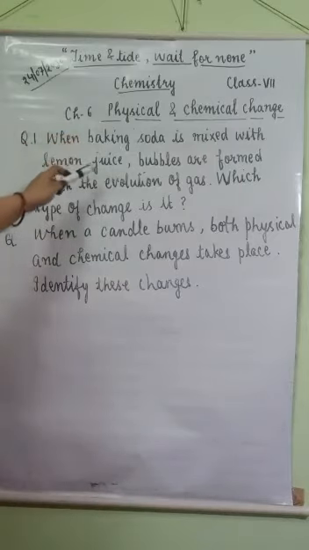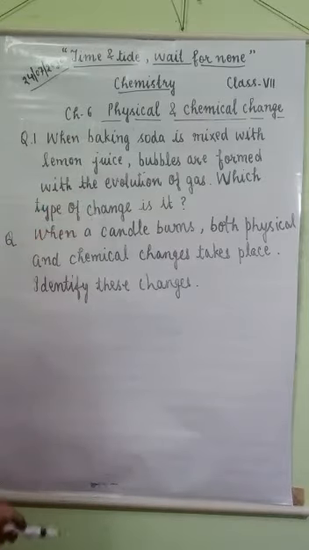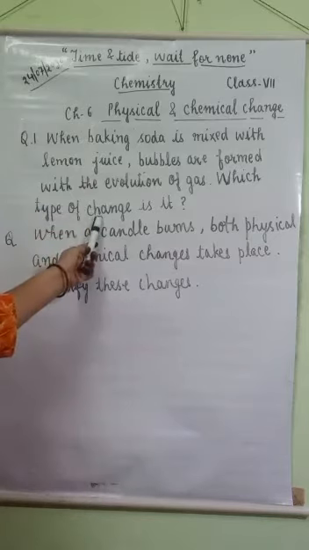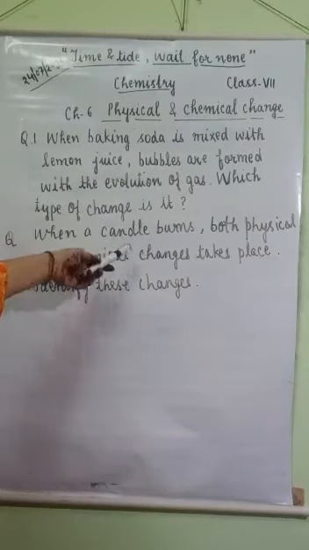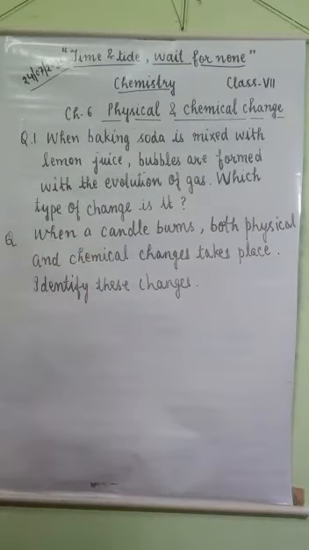When baking soda reacts with lemon juice, it also evolves carbon dioxide gas. So here new substances are formed, so this is a chemical change, because with the evolution of gas some other new substances are also formed.